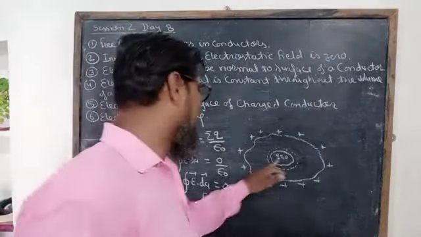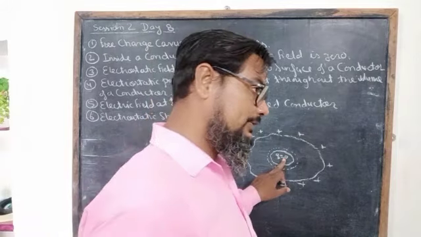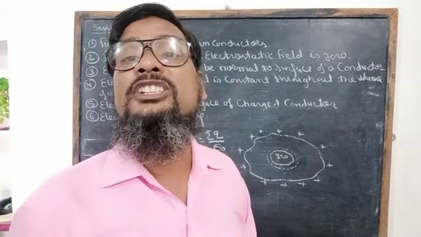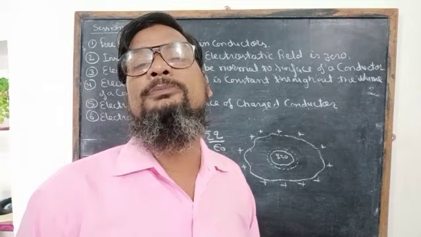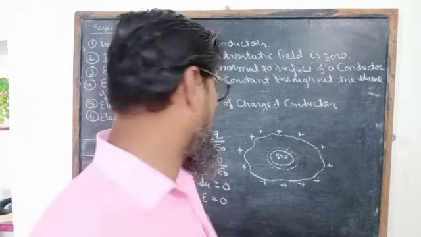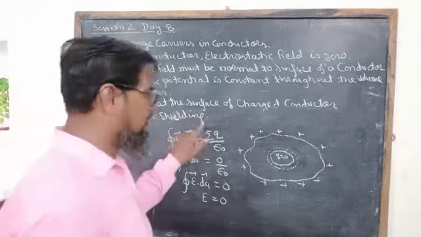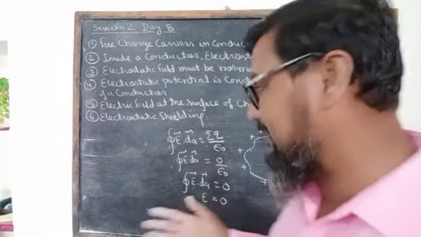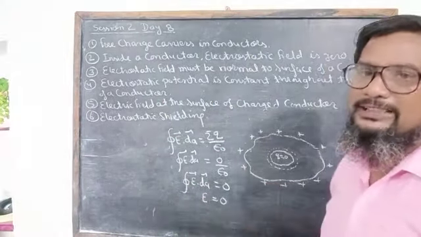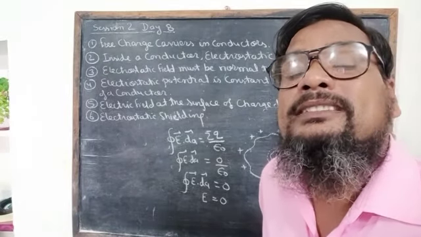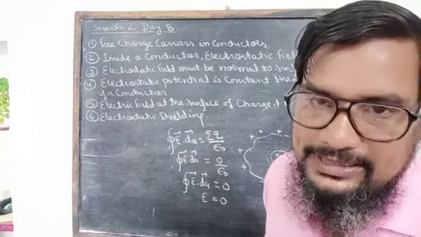So in this case, the objects placed inside the cavity are completely shielded or protected from external electrical disturbances. This concept is called electrostatic shielding, and it is used to protect sensitive electrostatic instruments from external electrical disturbances.